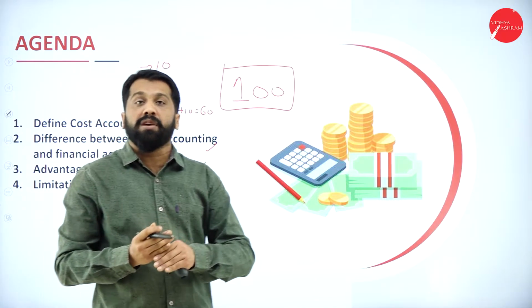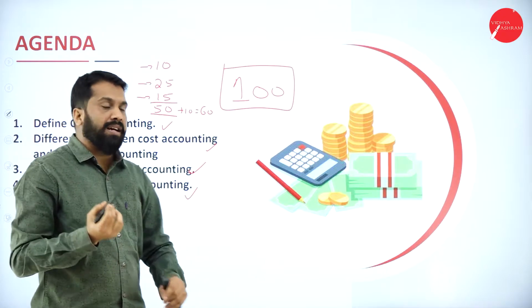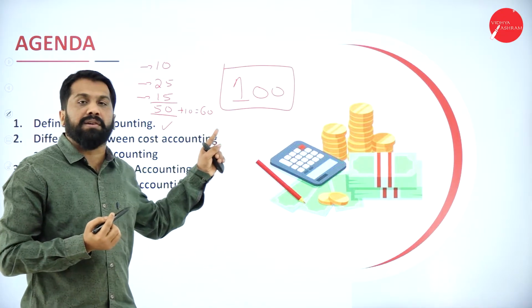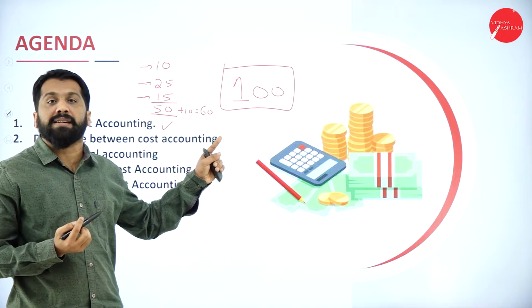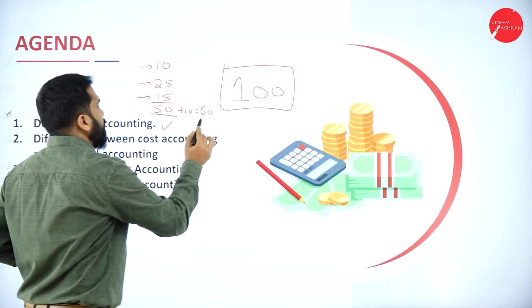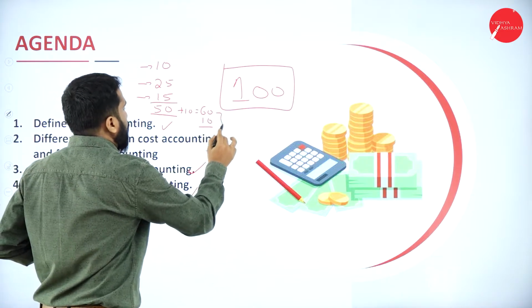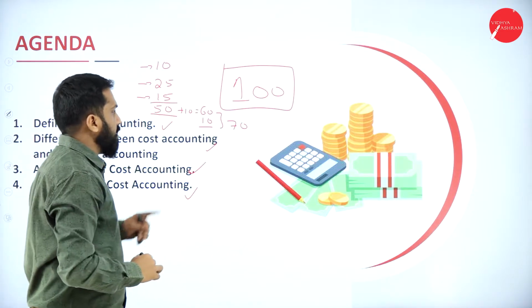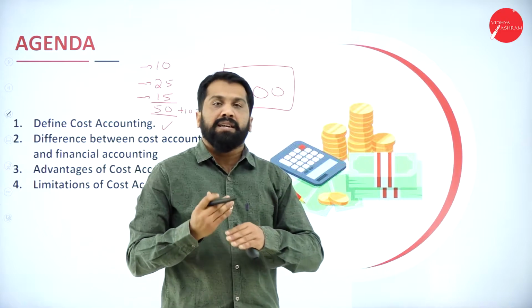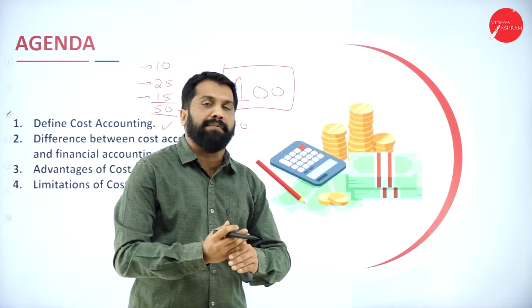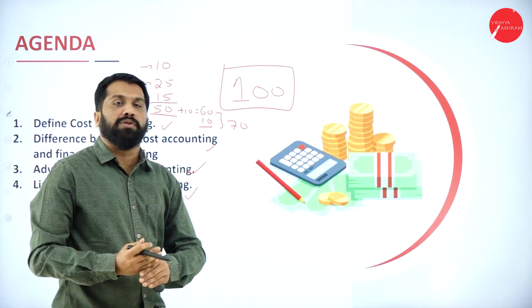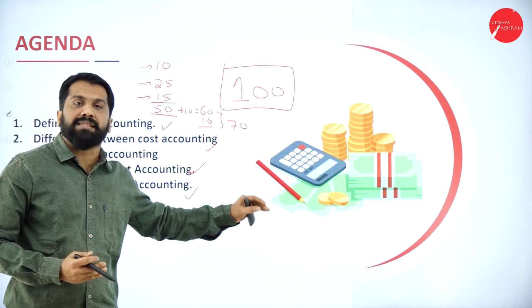No. Still you are supposed to market. Unless you market, you cannot sell your product. What is your marketing cost? It is 10 rupees. Your marketing cost is 10. How much is it now? Now it is 70. Once that is done, you cannot go and sell to everyone. You have to give to whom? Wholesaler as well as retailer.